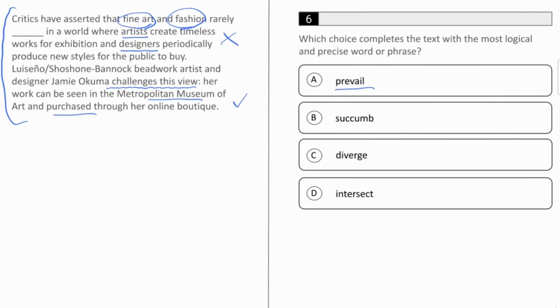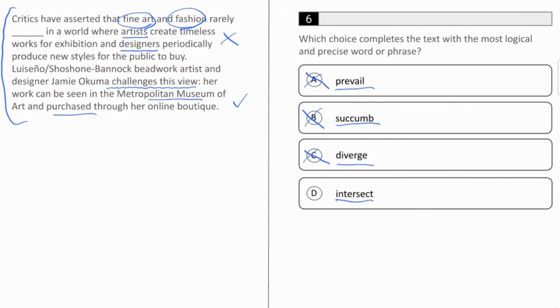Answer A, prevail, means to succeed or keep going, and that doesn't really fit our prediction of going together, so we can cross it off. Answer B, succumb, means to fail to resist something, and that also doesn't match our prediction, so we can cross it off too. C, diverge, means to go apart or in opposite directions, and that is actually the opposite of what we want, because we're trying to say that art and fashion rarely go together, not rarely go apart.